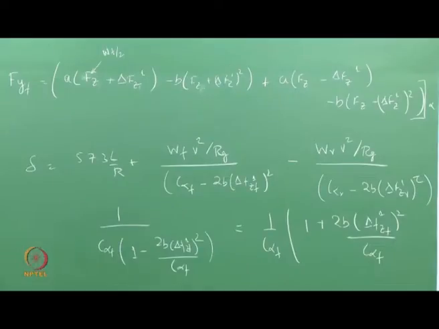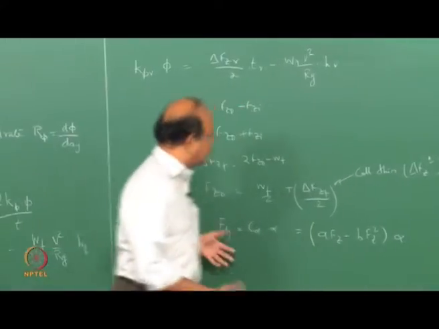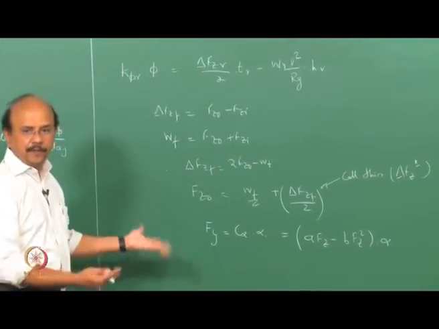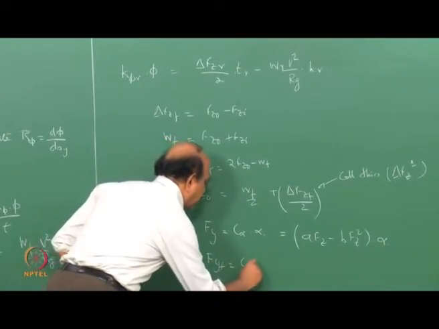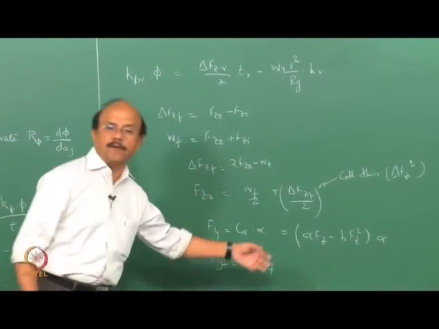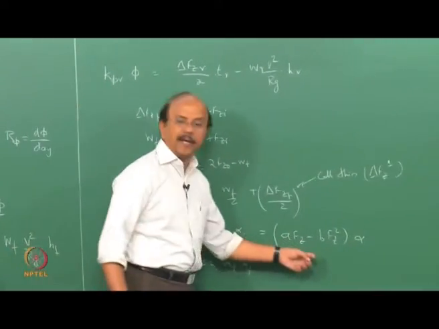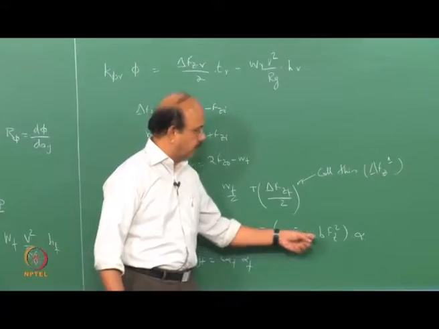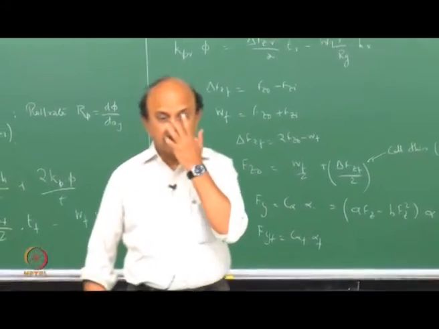Let me explain this. Can you please explain that expression, how did it come from there? This one? Yeah. So we have Fy, this is a general expression. If I have to put front, Fyf is equal to C alpha f into alpha f, and if I have to put rear, Fyr is equal to C alpha r into alpha r. So what is the C alpha f expression? C alpha f expression is for a tire, which is A into Fz minus B Fz squared. This is for a tire.